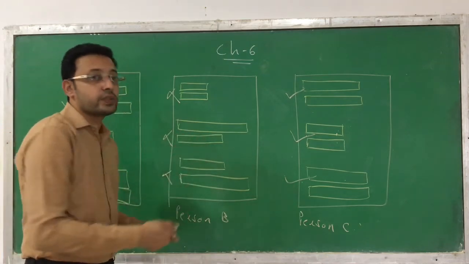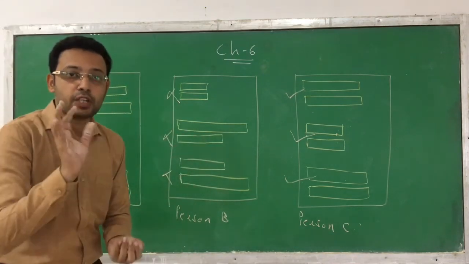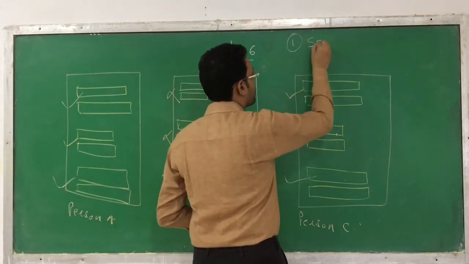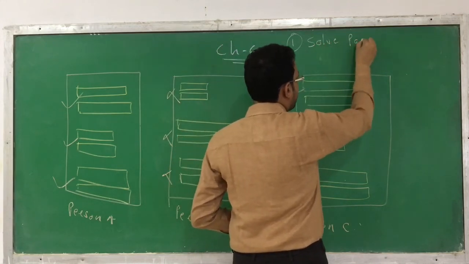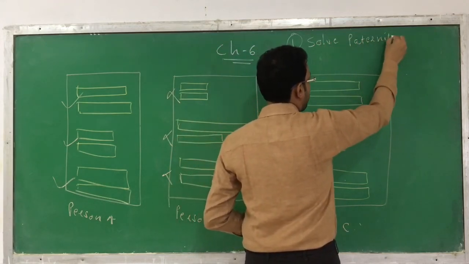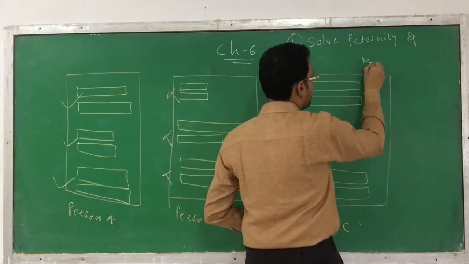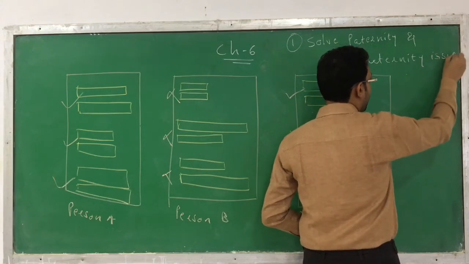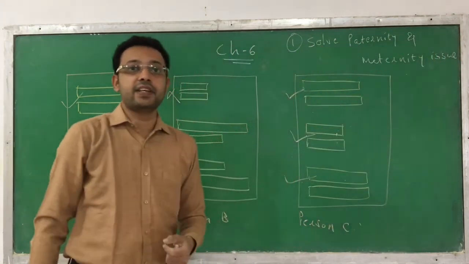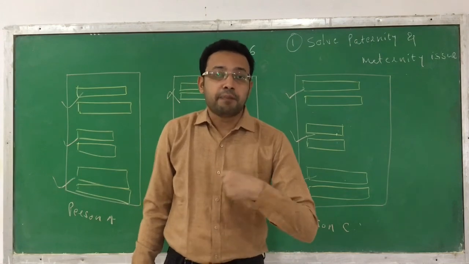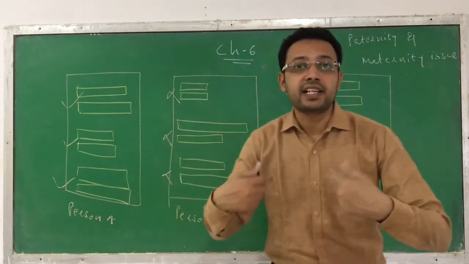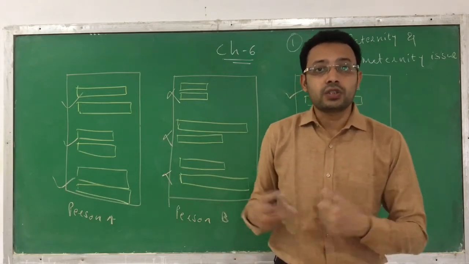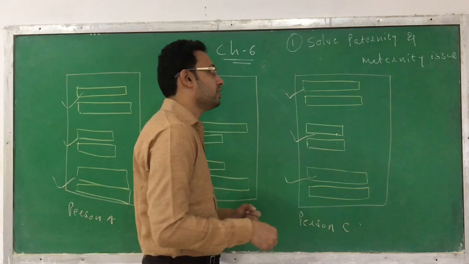So this is done with the help of fingerprinting, and this is one of the applications. It can be used to solve paternity and maternity issues. Paternity means who the parents are: which is the father and which is the mother of a claimed child can be solved with DNA fingerprinting. If person C is the child of person A, their DNA matches, and if not, their DNA does not match.